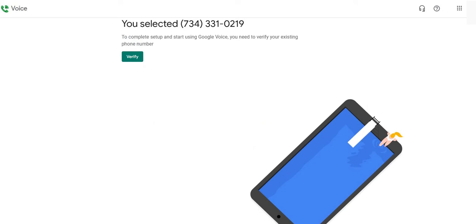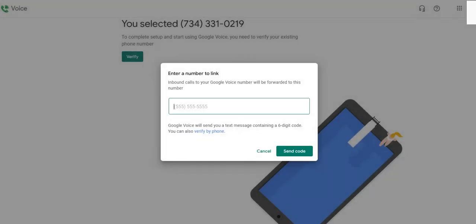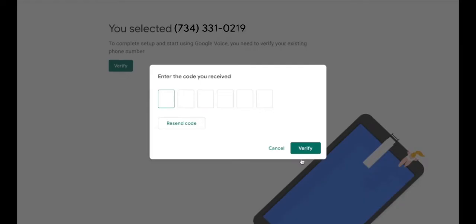To complete setup and start using Google Voice, you need to verify your existing number. Enter an existing mobile or home phone number. Inbound calls to your Google Voice number will be forwarded to this number. Now press Send Code. Enter the 6-digit code and press Verify.